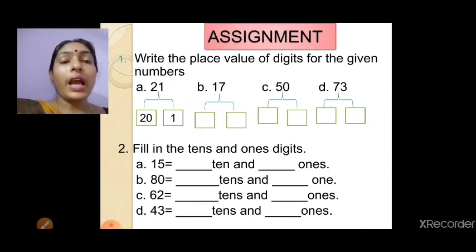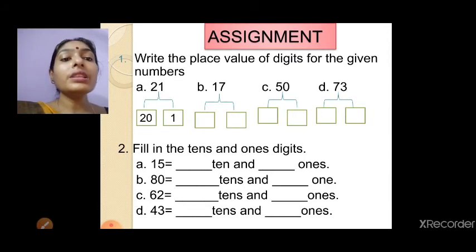Now I have given this assignment. What you have to do is write the place value and represent it. Everywhere I have shown you an example. First one: write the place value of digits for the given numbers. For that, I have given 21. For 2, the place value is 20, and for 1, the place value is 1. Similarly you have to do the rest. I know you can do it.